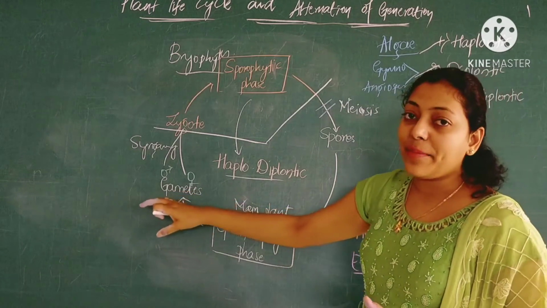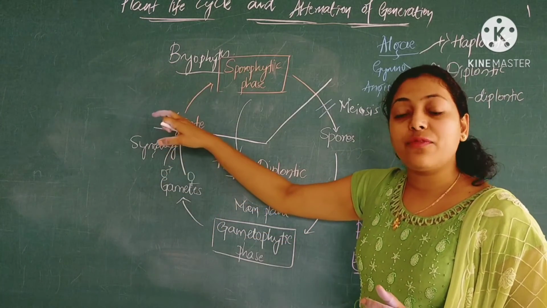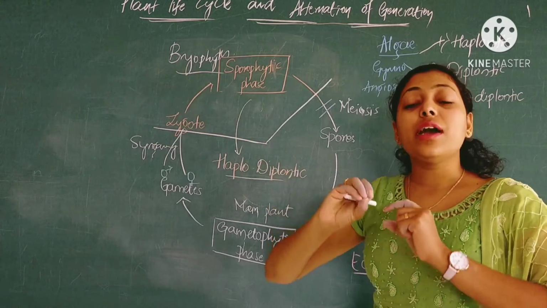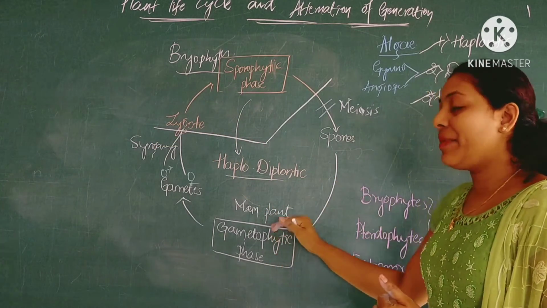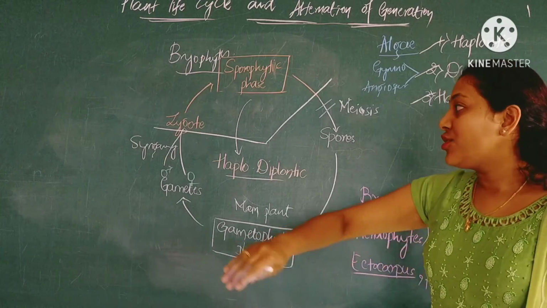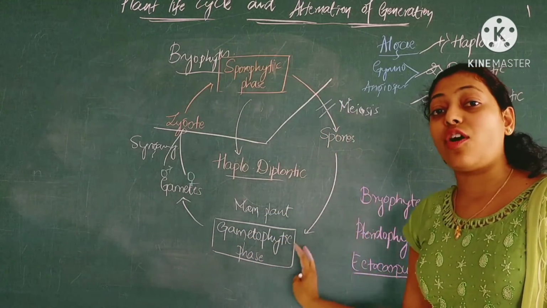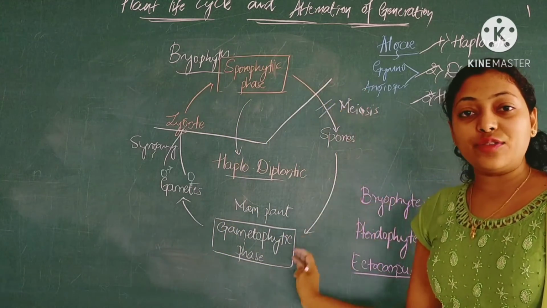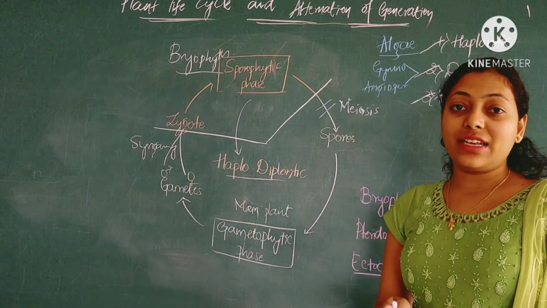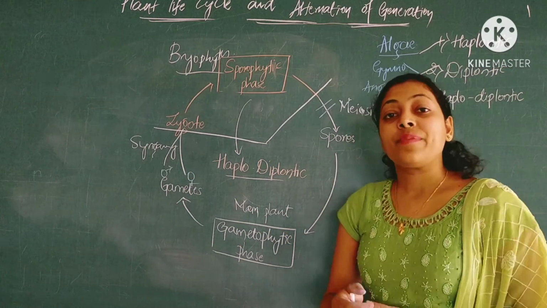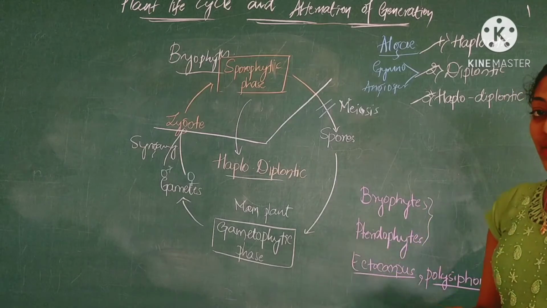When the gametes are produced, they unite to form zygote, and zygote partially depends on the main plant body for nourishment. This is how the different stages alternate with each other, and you see haplodiplontic life cycle in case of bryophytes.